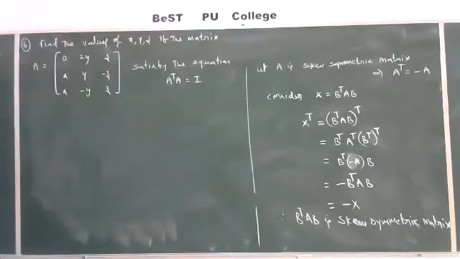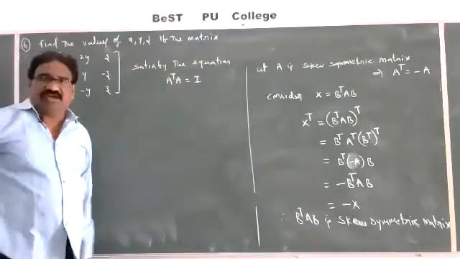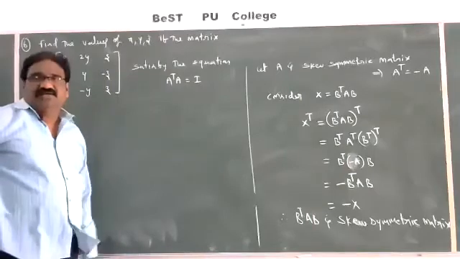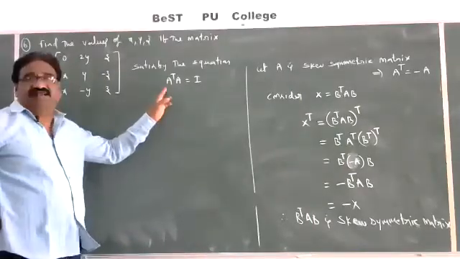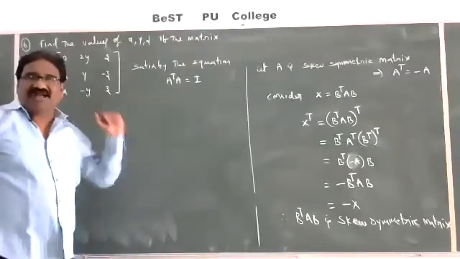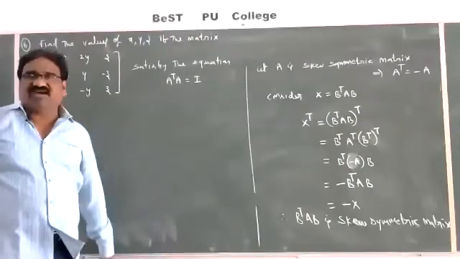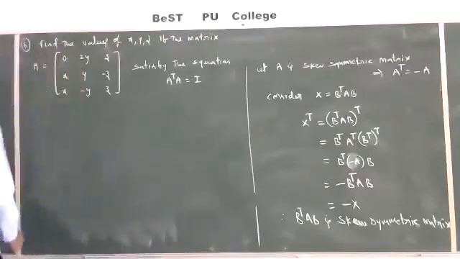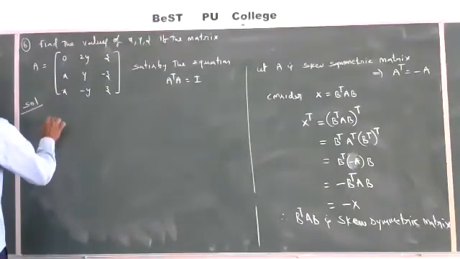So here matrix A is given in terms of x, y, z. We want to find out the values of x comma y comma z if A transpose into A is equal to I. I is the identity matrix. First A is given. First you find out A transpose. Then multiply A transpose into A and equate it to the matrix I. Then you get, by equating the corresponding elements, the x value, y value, z value. So first write A transpose.